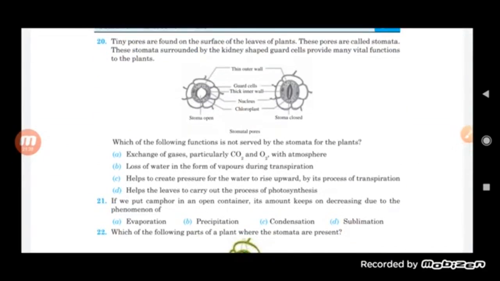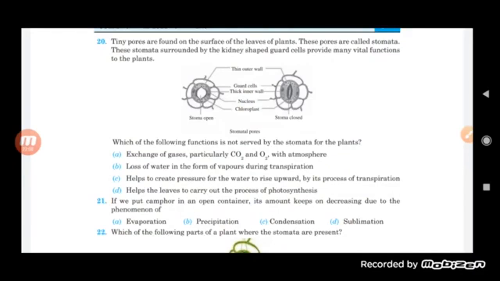Tiny pores are found on the surface of the leaf of plants. These pores are called stomata. These stomata, surrounded by kidney-shaped guard cells, provide many vital functions to the plant. You know that in plants, small pores are present, basically called stomata, which help in the exchange of gases and water. Now let us see which of the following functions is actually not served by stomata for the plants.